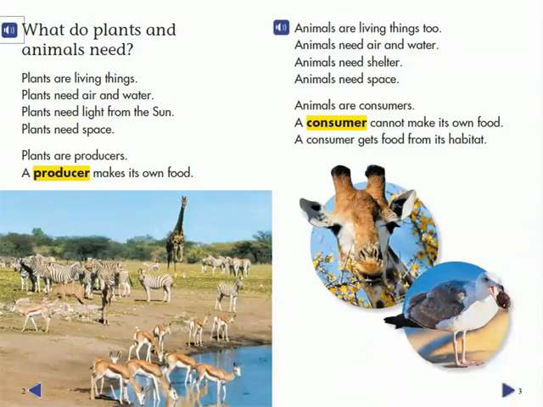What do plants and animals need? Plants are living things. Plants need air and water. Plants need light from the sun. Plants need space. Plants are producers. A producer makes its own food.